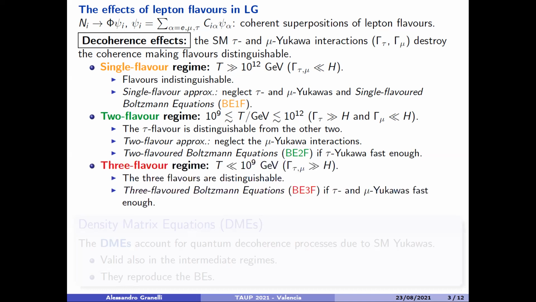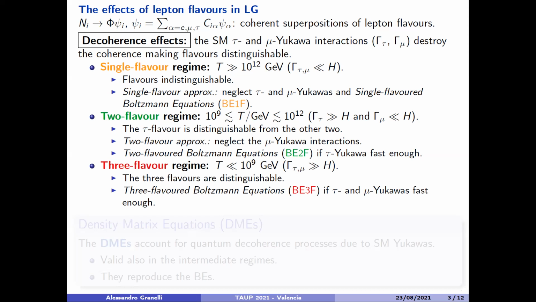Then there is the three-flavor regime below 10^9 GeV, when both the tau and mu nuclear interactions are faster than the expansion of the universe. Then the three flavors are distinguishable, and again, one can work with the three-flavor Boltzmann equations if the tau and mu nuclear interactions are assumed to be infinitely fast.